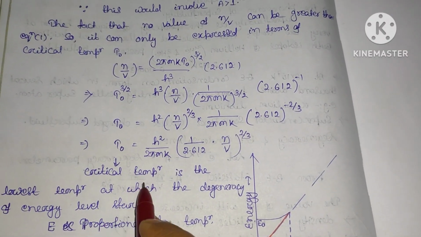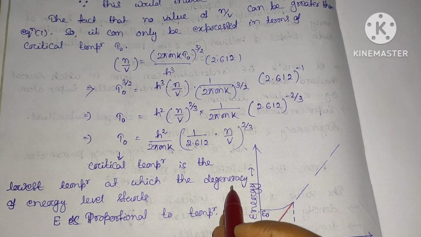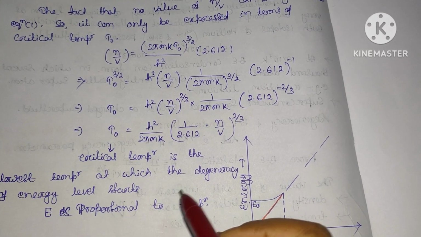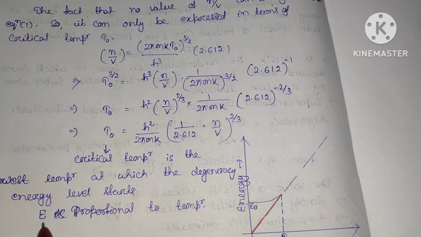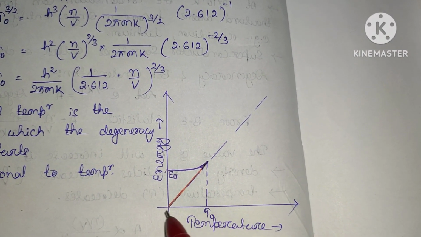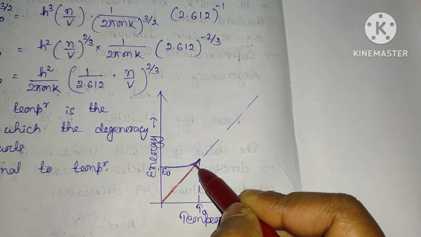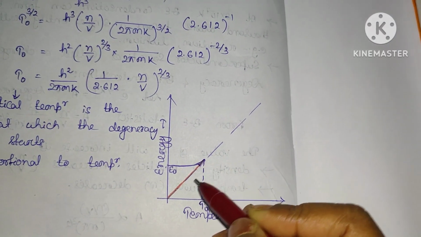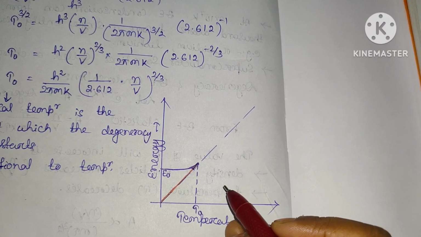So this critical temperature is the lowest temperature at which the degeneracy of the energy level starts. Here you can see a plot of a graph between energy and temperature. Below this critical temperature, this full line represents the degenerate gas, and this red line represents the non-degenerate gas.